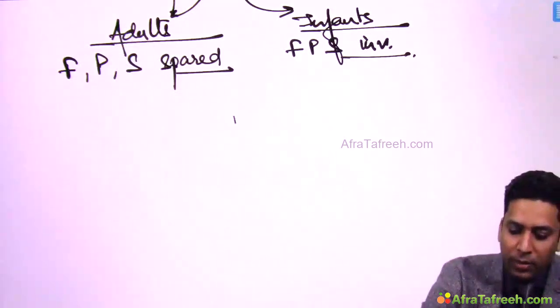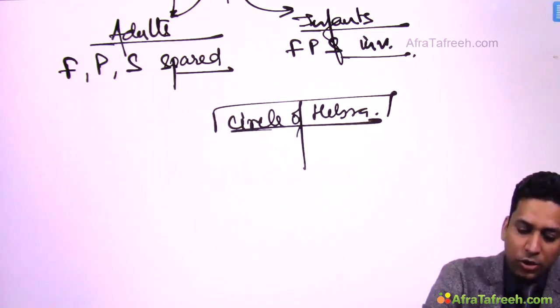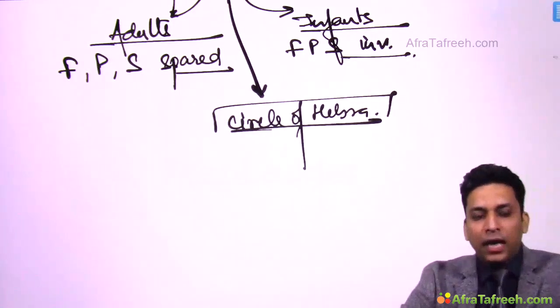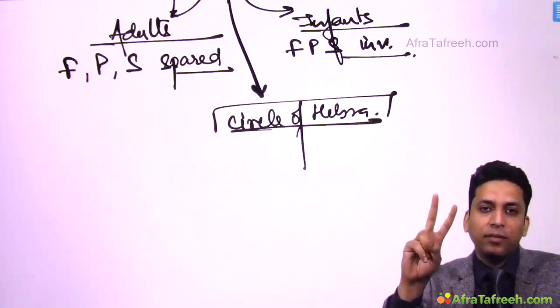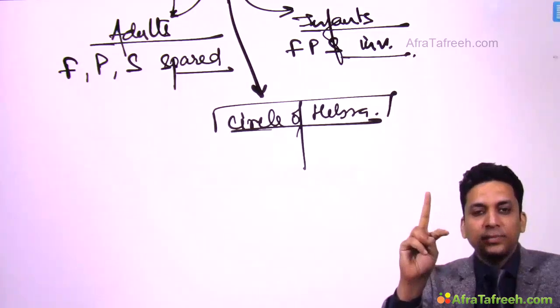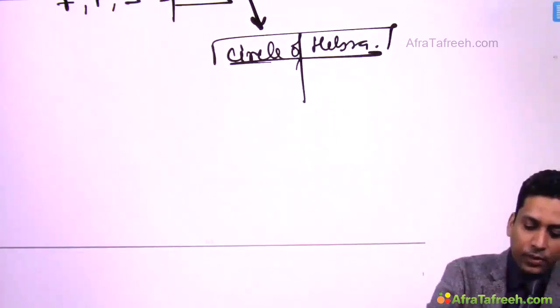One more point to remember is the circle of Hebra. So this is also based on distribution of lesions, circle of Hebra. And this is seen in scabies. Okay, so already these 2 questions have been asked. The circle of Hebra is seen in, answer is scabies. It is based on distribution of lesions. Let us try to understand this.